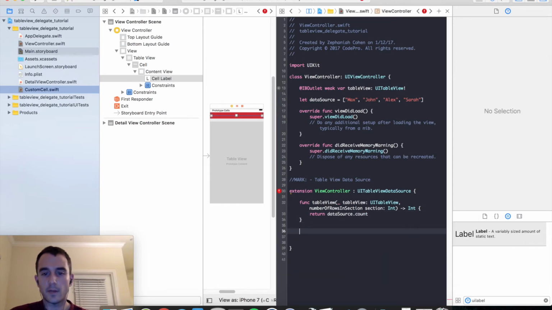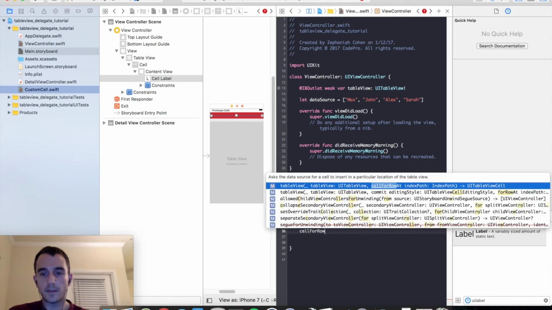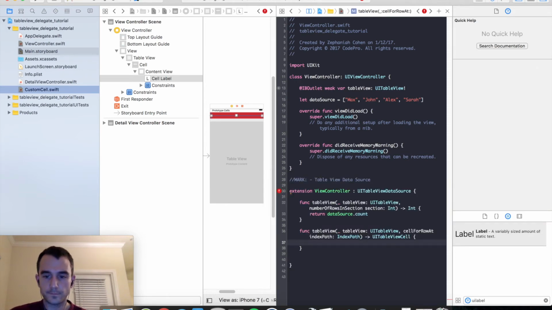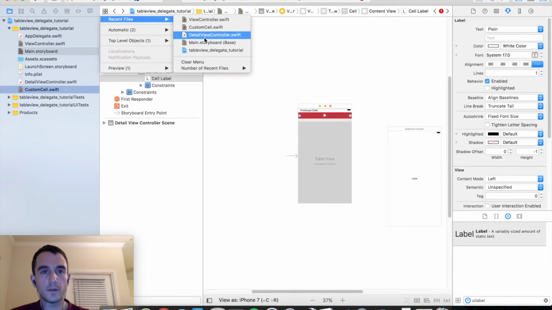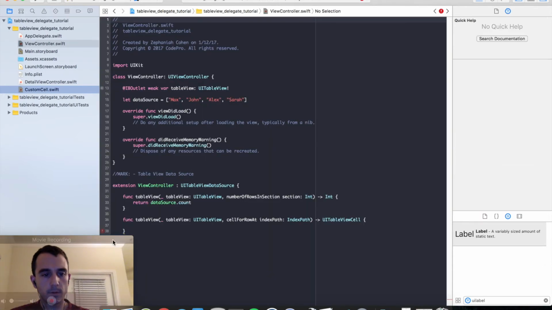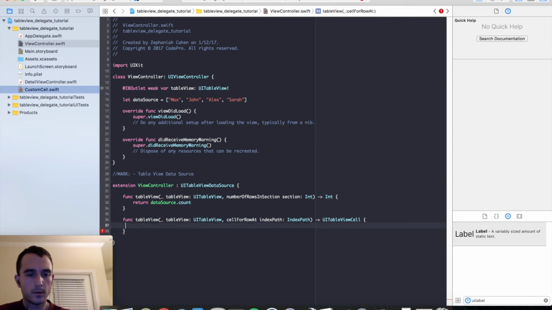And now we need to implement cell for row at index path. And let me go ahead and get out of the assistant editor so this is a little easier for you guys to read. Back into ViewController. Okay. So let's go ahead and grab our cell.